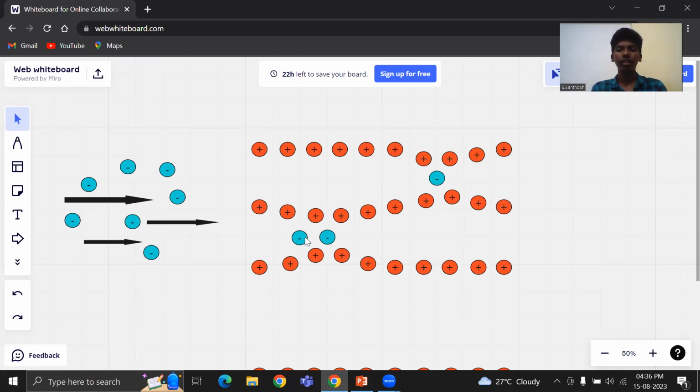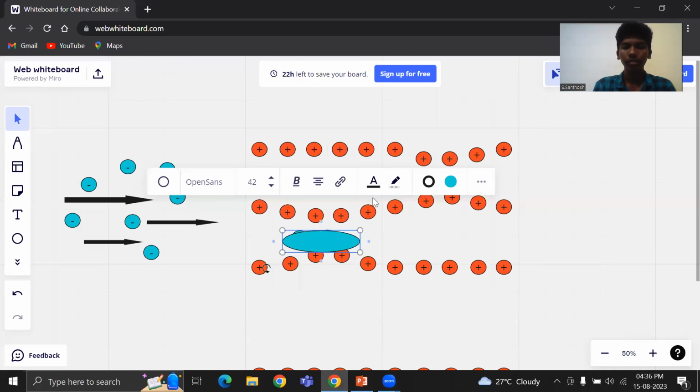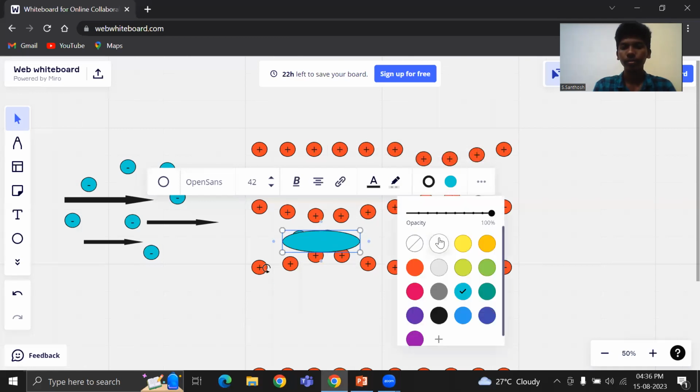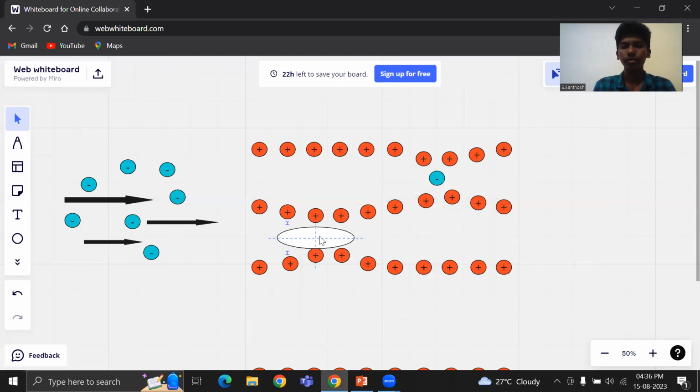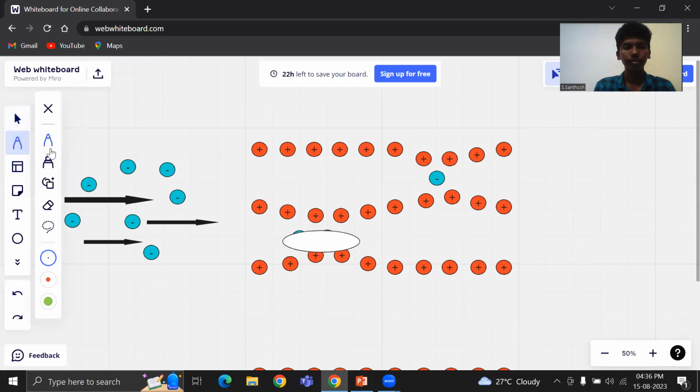The second electron also enters the same lattice and is also attracted by them, and a pair is formed, as you can see here.